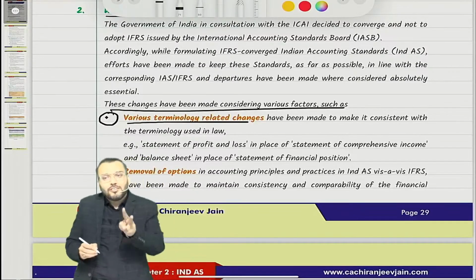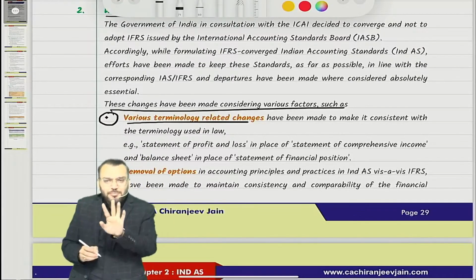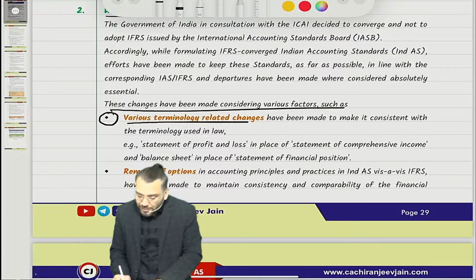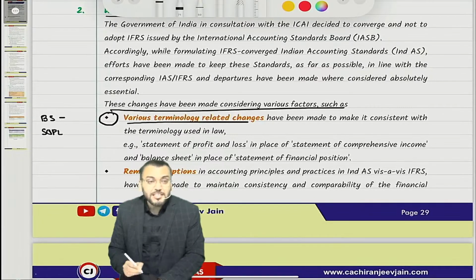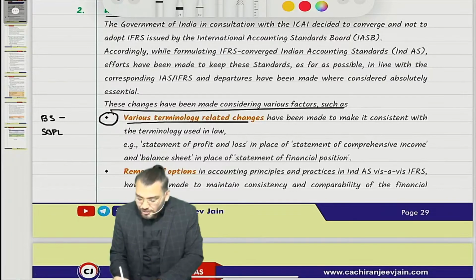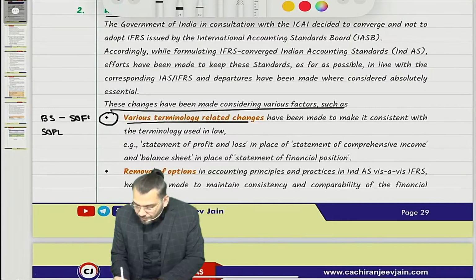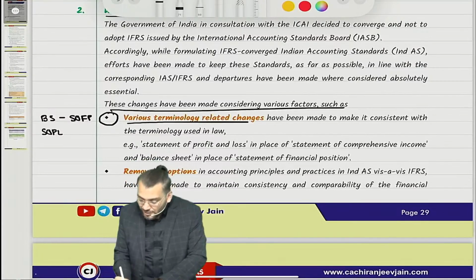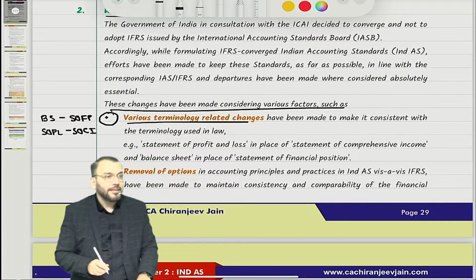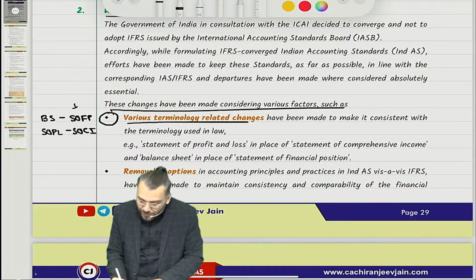There are basically two terms that have been changed: one is balance sheet and the second is SOPL. Internationally, balance sheet is known as statement of financial position, and internationally SOPL is known as statement of comprehensive income. This is as per IFRS, and this is as per Ind AS.